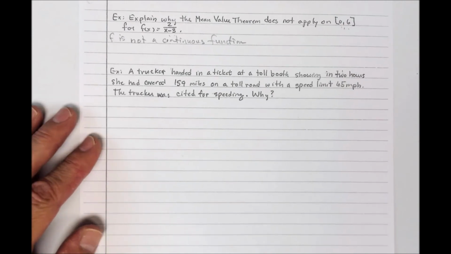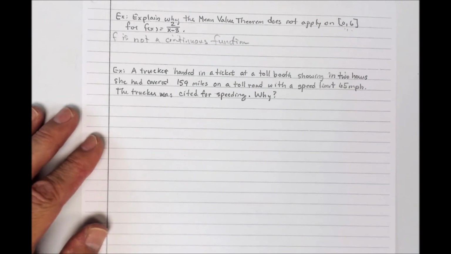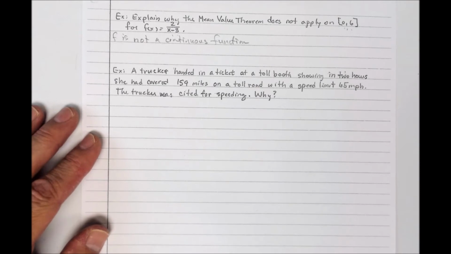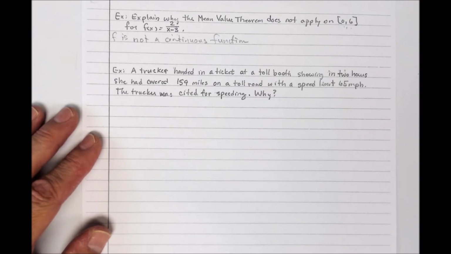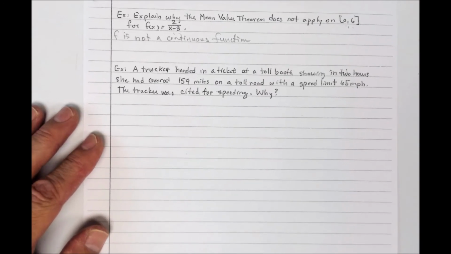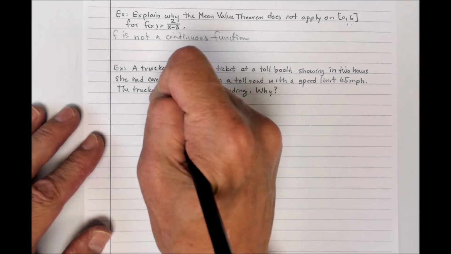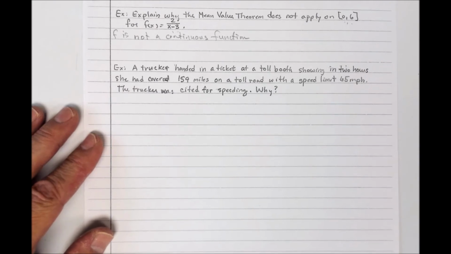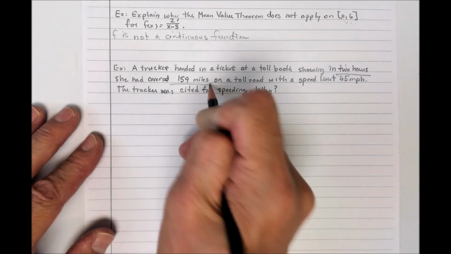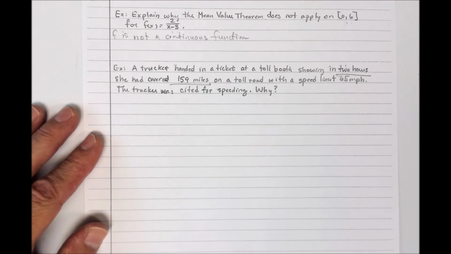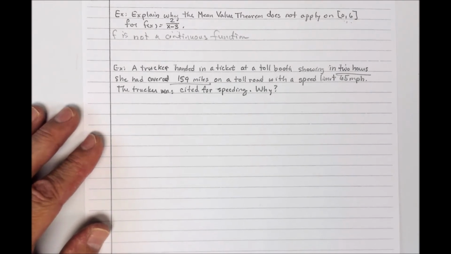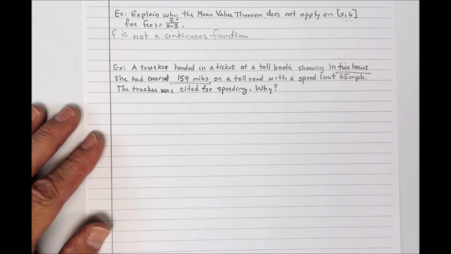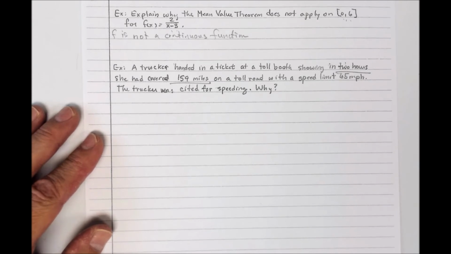Okay, since I worked at a truck stop when I was 15, now here's a trucker problem. All right, a trucker handed in a ticket at a toll booth showing that in 2 hours she had covered, gosh, my handwriting is bad, 159 miles on a toll road with a speed limit of 65 miles per hour. So 2 hours, she went 159 miles, and the speed limit 65 miles per hour. And the trucker was cited for speeding. So the guy at the toll booth says, hey, buddy, you're getting a ticket.